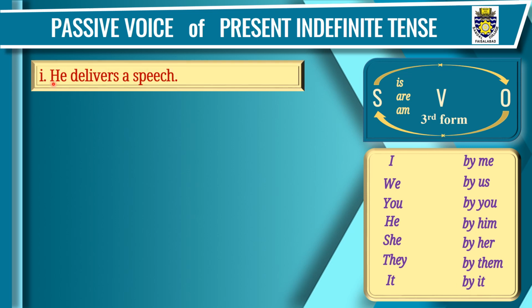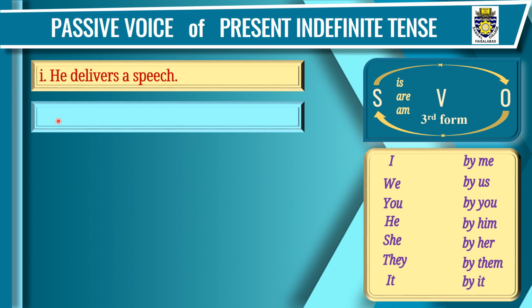Sentence number 1. He delivers a speech. He is subject, delivers is verb, and a speech is object. We will follow all those 4 rules. Step 1, that is, the object will take the place of this subject. We will write this object, a speech, in the beginning in place of he, a speech.